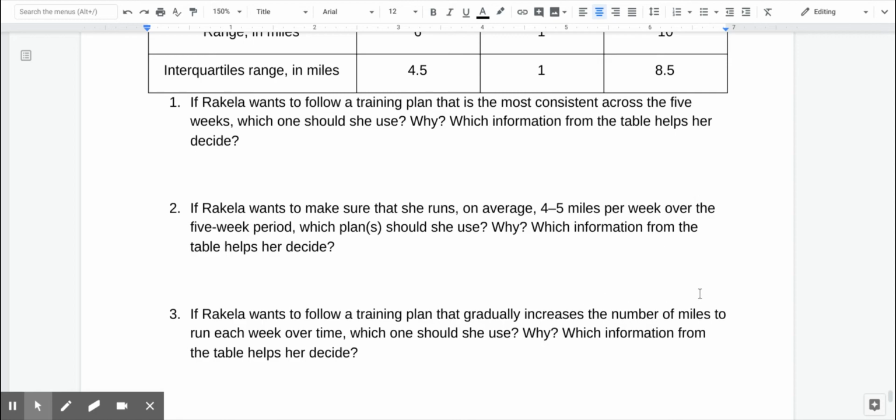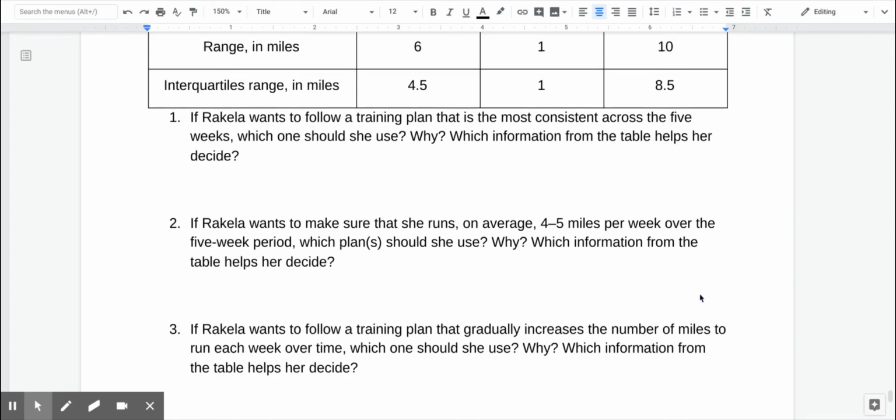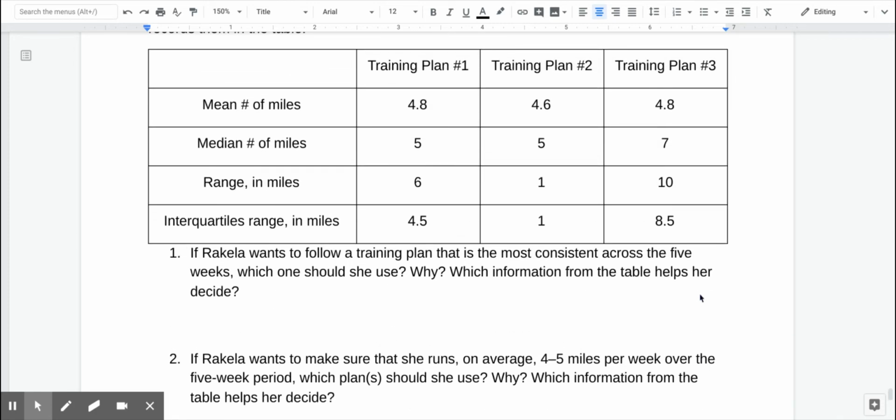So if Raquel wants to follow a training plan that gradually increases the number of miles, which one should she use and why? I would argue that if she wants something that's gradually going to increase her miles, training plan 1 would be the smartest one, because while there is a range, it's not as big as in training plan 3.